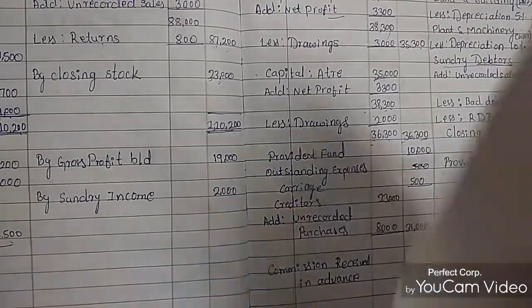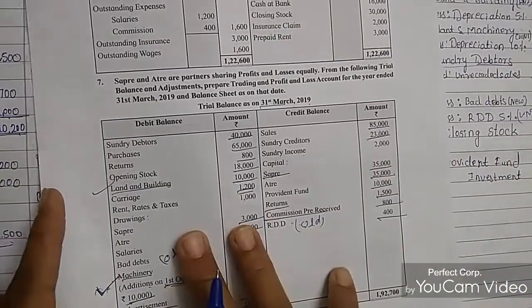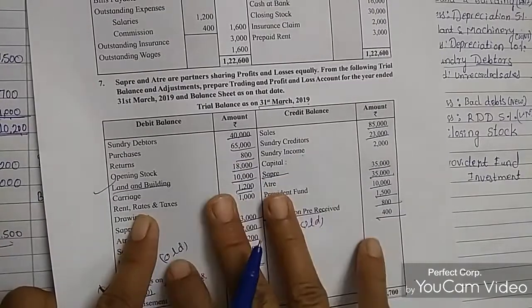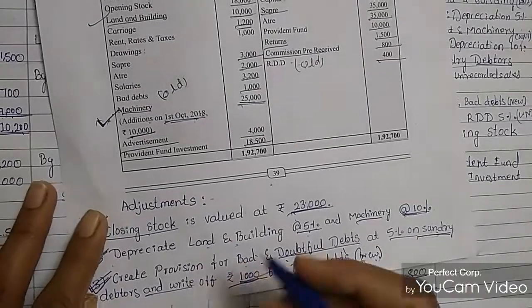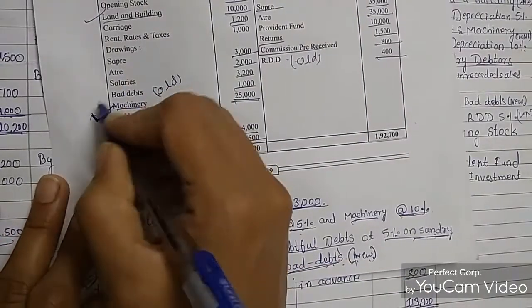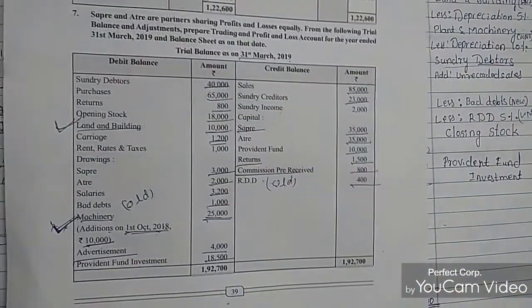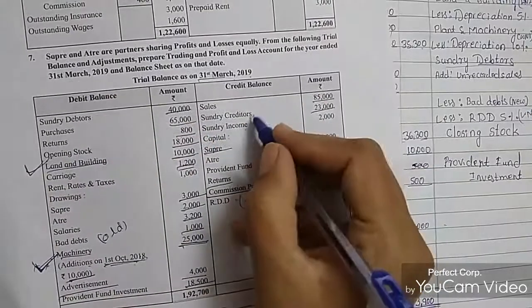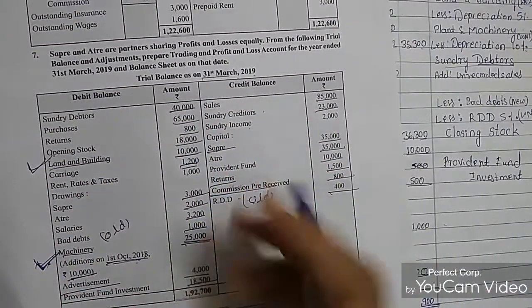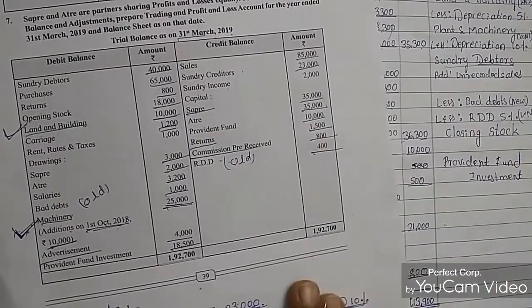First you need to calculate with the adjustments, then you go for the trial balance table. While you get the adjustments, you have to do a tick mark where you are getting the adjustment, and if you want you can mention where sundry debtors, sales, creditors, closing stock, and opening stock are coming.